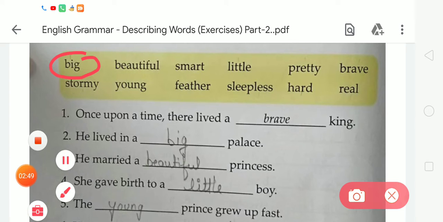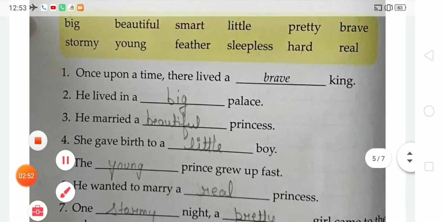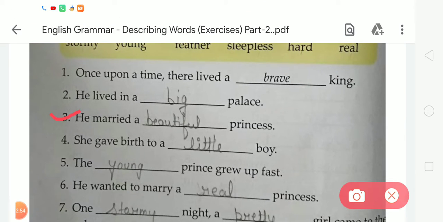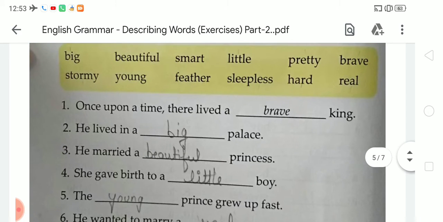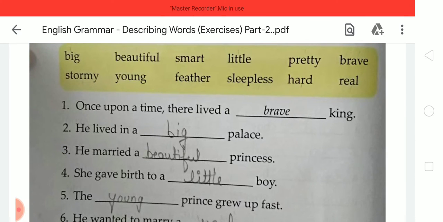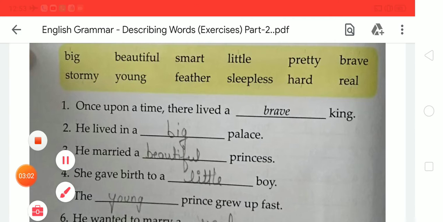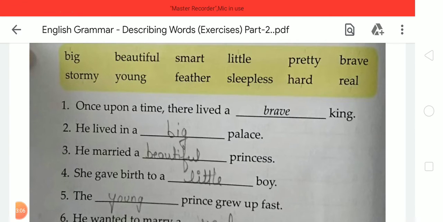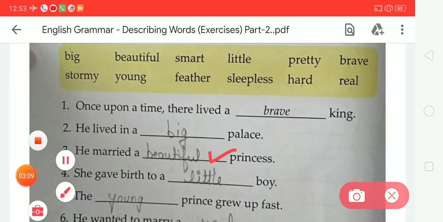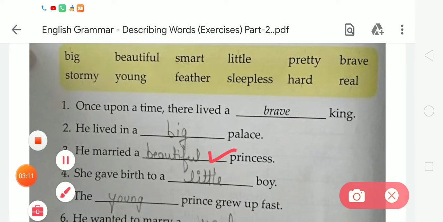Now the next is: he married a dash princess. Students, we have to write here beautiful. He married a beautiful princess. What is the spelling of beautiful? B-E-A-U-T-I-F-U-L, beautiful. So students, he married a beautiful princess.